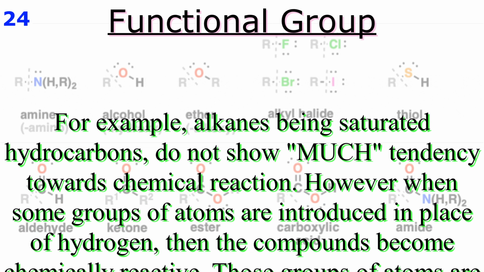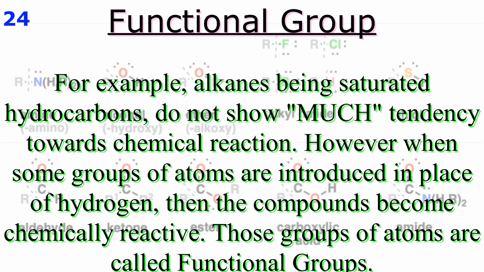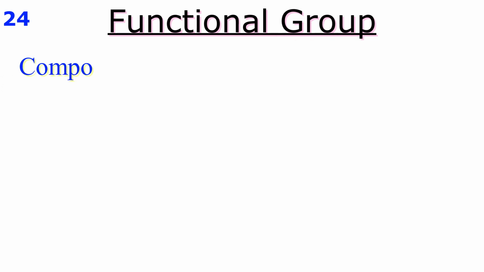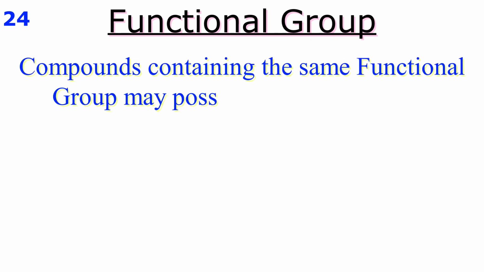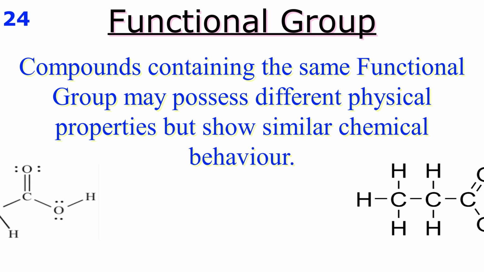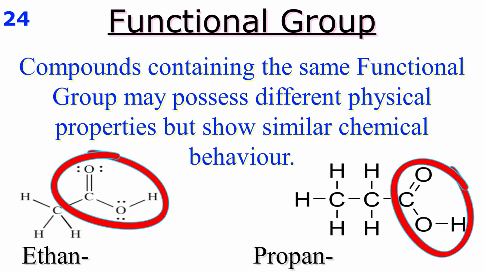However, when some groups of atoms are introduced in place of hydrogen, then the compounds become chemically reactive. These groups of atoms are called functional groups. Friend, compounds containing the same functional group may possess different physical properties but show the same chemical behavior.